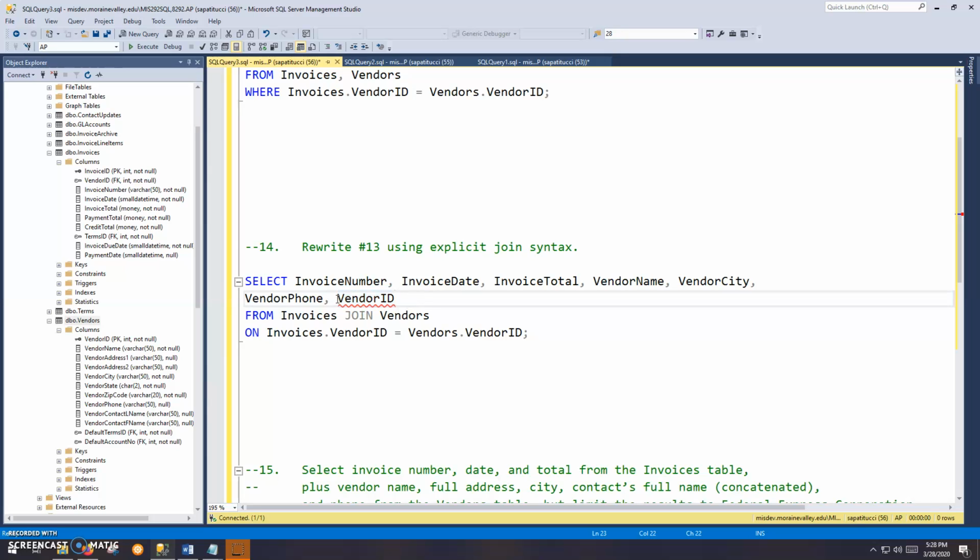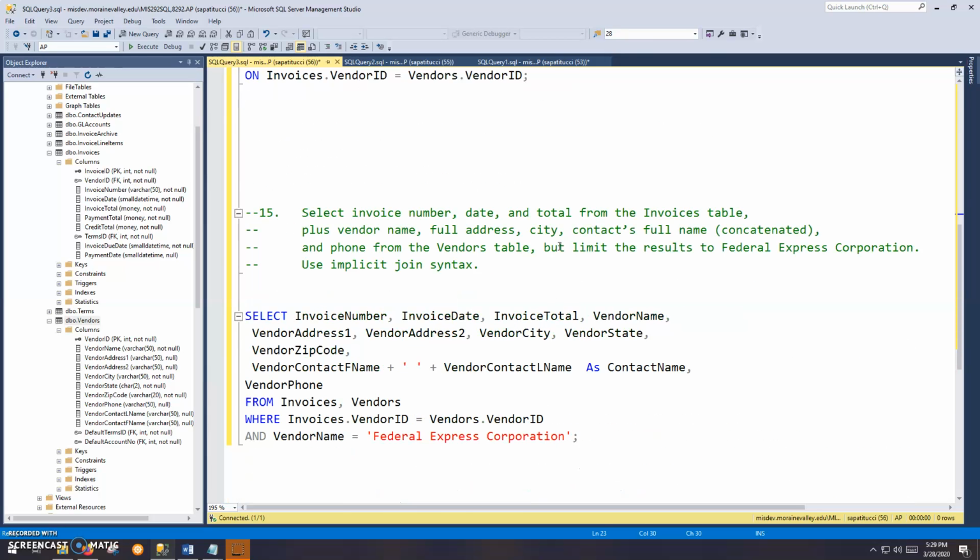So in that case, if we want to display the vendor ID, we have to qualify it. And we do that by typing it. It doesn't matter. I could do vendors.vendor_ID, or I could have just as easily typed invoices.vendor_ID. Typically, when I'm qualifying a column, I'll go for the table in which that column is the primary key, which is why I went for vendors in this case. But as I said, you could have done invoices there too. But the point is the error has gone away. It's no longer ambiguous. I'm telling SQL Server precisely which vendor ID column I was talking about. It's the one in the vendors table there. Okay, and then one more here in this video.